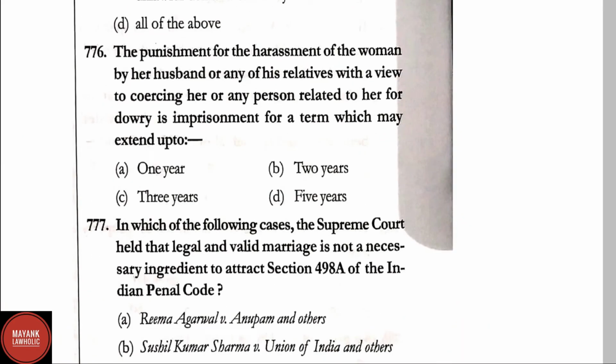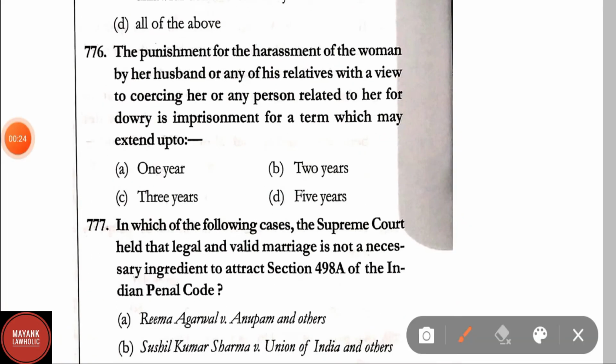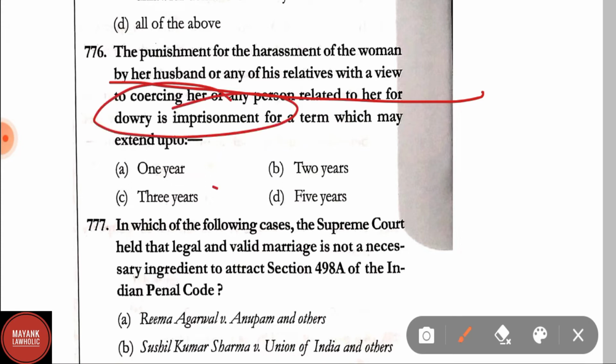Question number 776. The punishment for the harassment of the woman by her husband or any of his relative with a view to coercing her or any person related to her for dowry is imprisonment for a term which may extend up to 3 years.